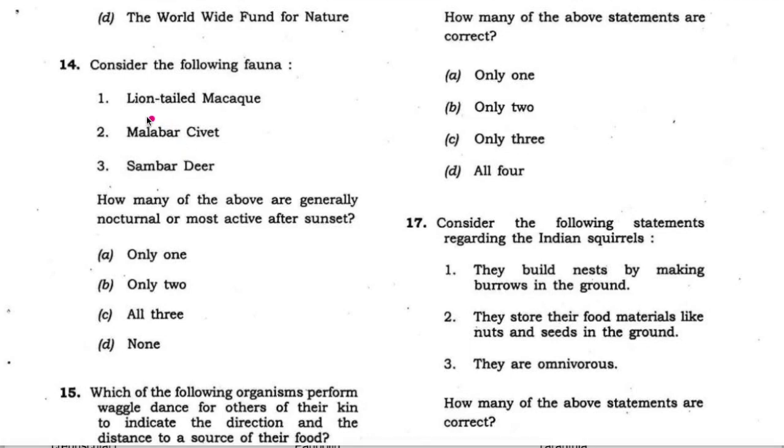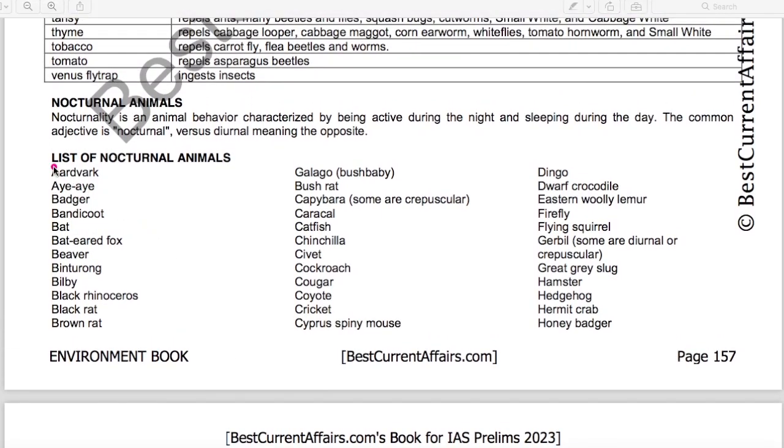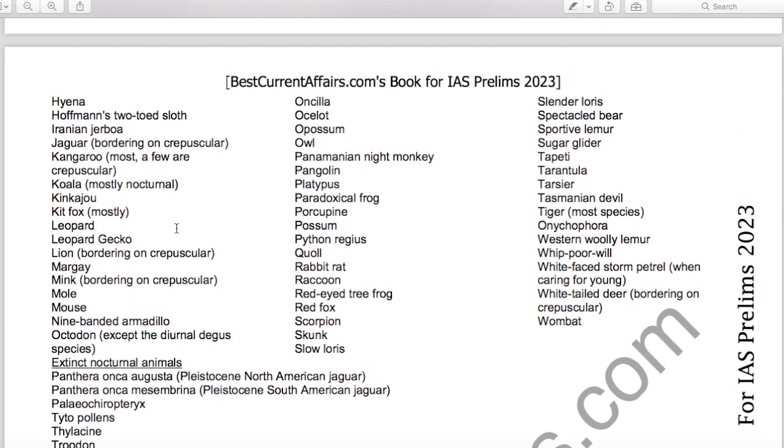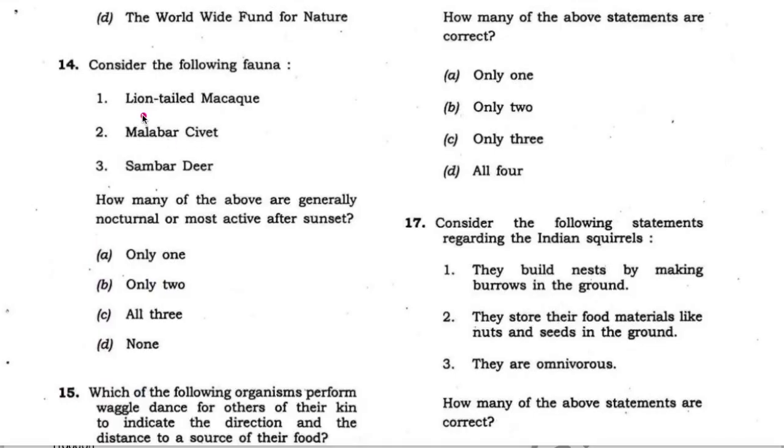Now check the first one, lion-tailed macaque. Lion-tailed macaque is not in this list. We have given the full list of nocturnal animals on 2 pages. In this list, lion-tailed macaque is not there. Therefore, only 2, Malabar civet and sambar deer, are correct. Therefore, B is the answer, only 2, and this question is solved.